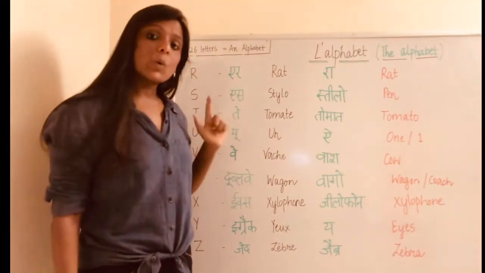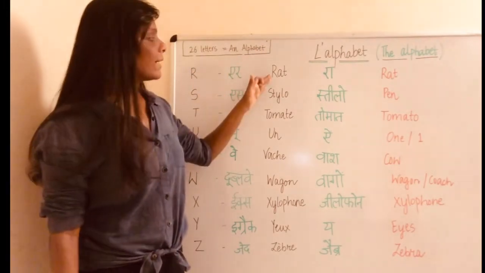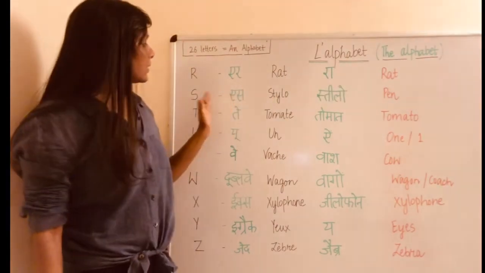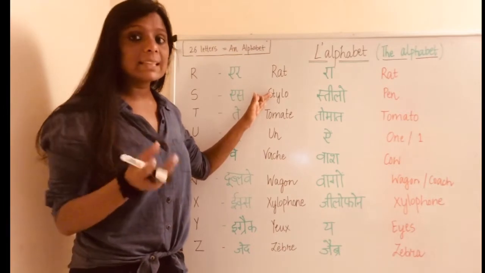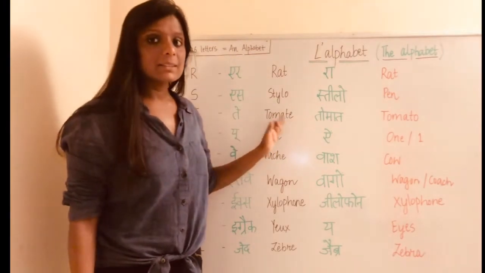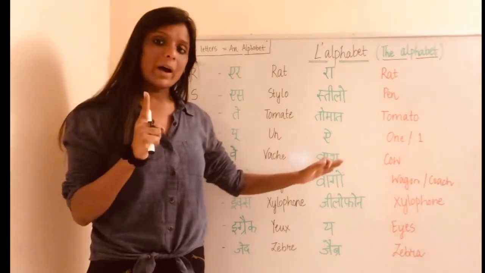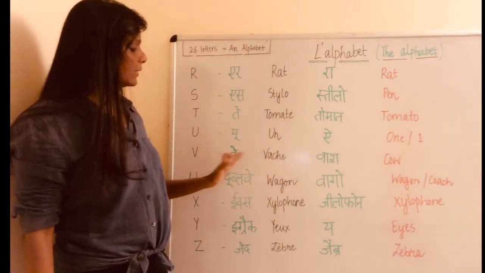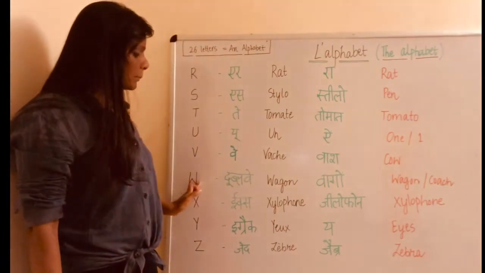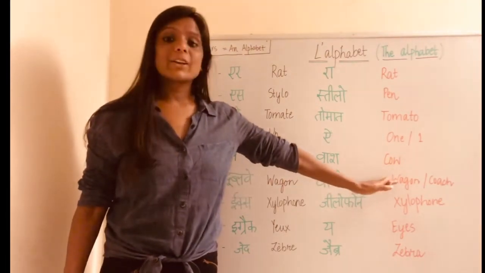So now we will be doing one word with each letter. So the letter R, we have the word rat, which means a rat. S, we have stylo, which means a pen. Tomate, tomato. Un means one. Then we have V, we have vache, which means a cow. With W we have wagon, which means wagon or a coach.